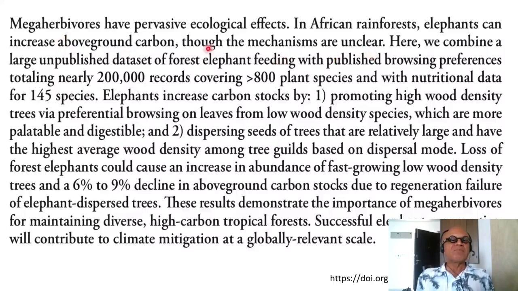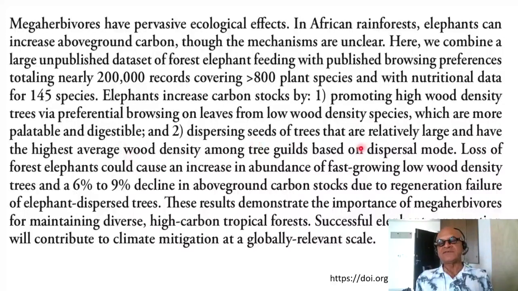Here, we combine a large unpublished dataset of forest elephant feeding with published browsing preferences, totaling nearly 200,000 records covering more than 800 plant species, and with nutritional data for 145 species. Elephants increase carbon stocks firstly by promoting high wood density trees via preferential browsing on leaves from low wood density species, which are more palatable and digestible.